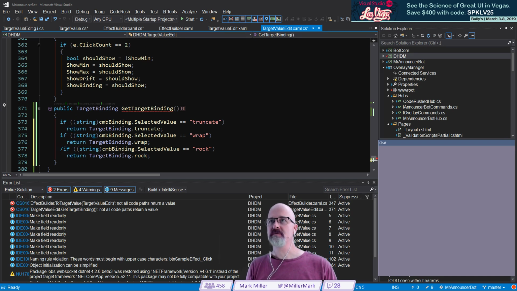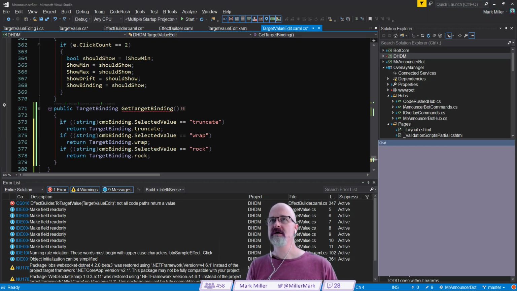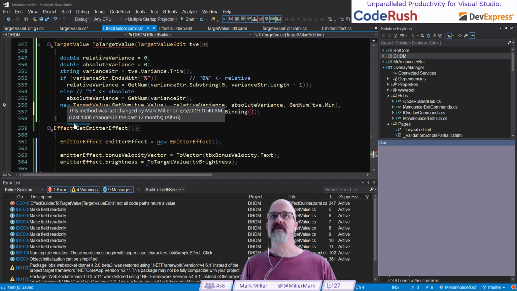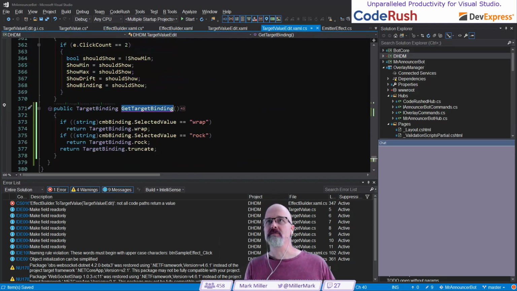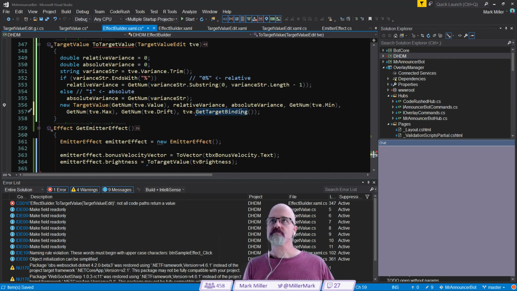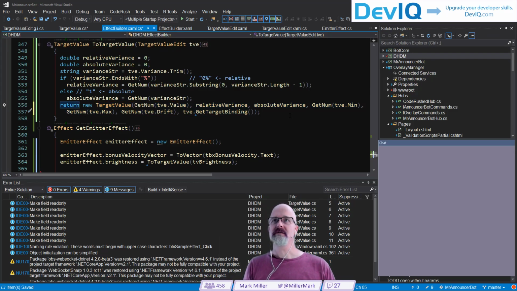Okay, so then, in fact, I could simply just do this, right, like this. Actually, truncate is the one I really want to default to. So I think I'm going to do this instead. Pop it down here, like this. Okay, so there's get target binding. And I think that's going to work. We'll double check that. We'll test that. And if it's not, we'll find out why it's not working. It might not work because selected value might not be what I'm expecting it to be, but I think there's a shot that that's going to come back as a string there. Okay, so to target value, and I think we're done. I think we just need to simply return this right here. And that's what we do. And I think there's a shot that that's going to work.